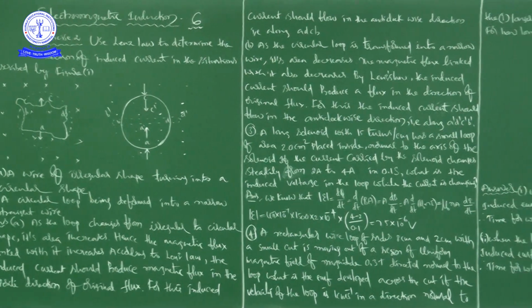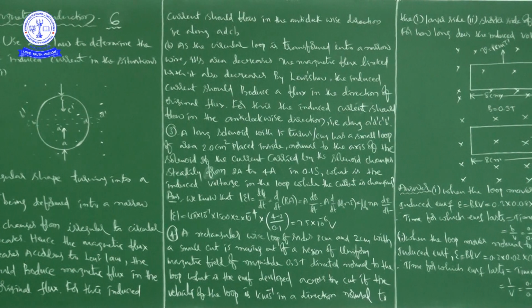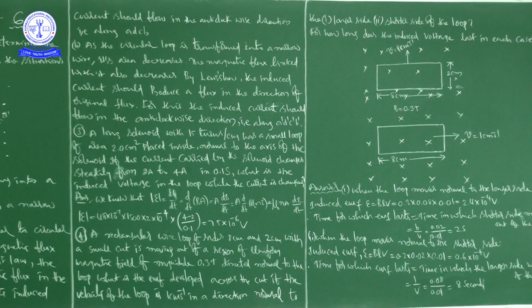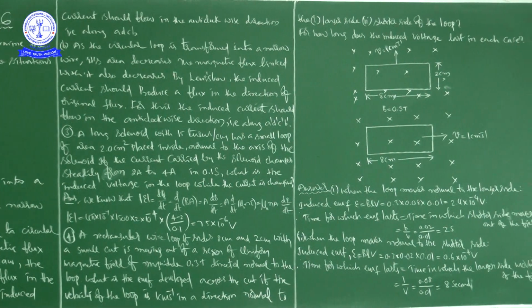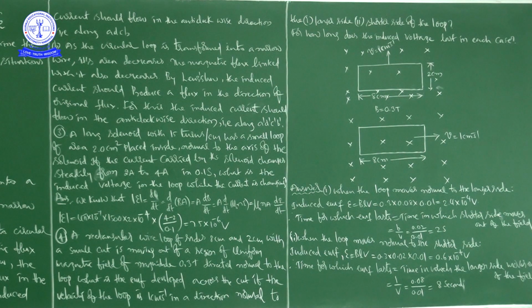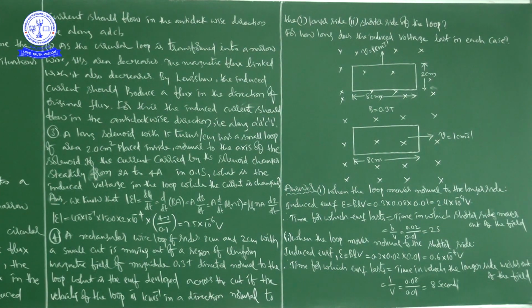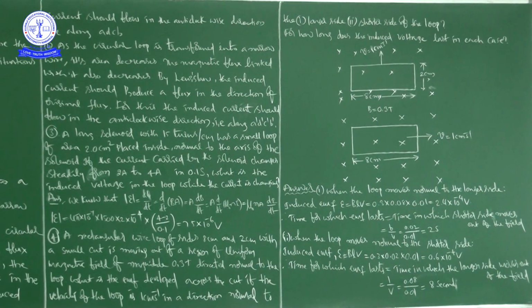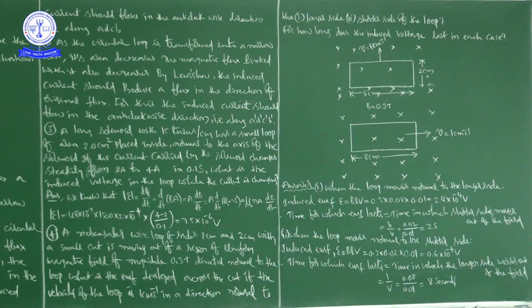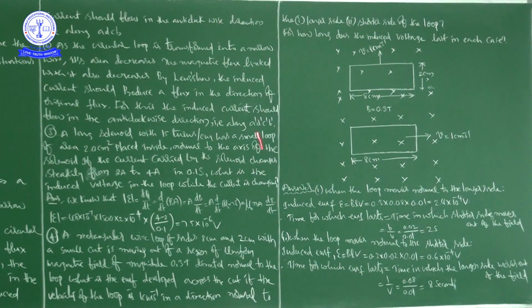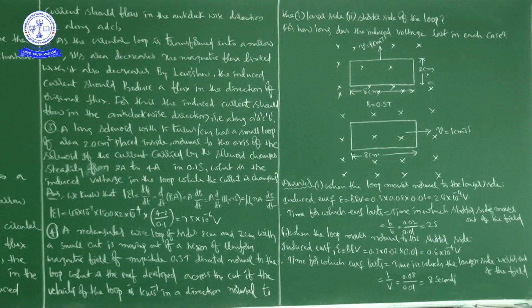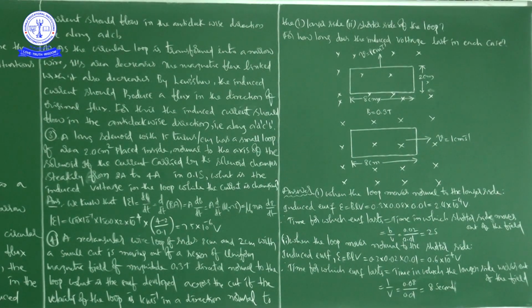First try to understand the question. This is a question related to a solenoid, right? Solenoid problem. Along the solenoid there are turns, those are 15 turns per centimeter. It has a small loop of area 2 centimeter square, placed inside, normal to the axis of the solenoid. I hope you are able to imagine what the axis of the solenoid is. It is like a solenoid, and this is the axis of the solenoid. But this loop is placed inside, normal to the axis of the solenoid, right?